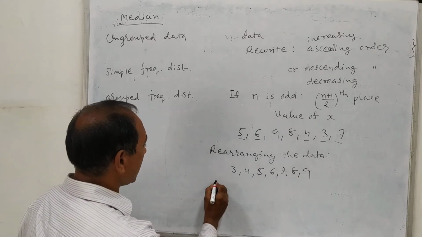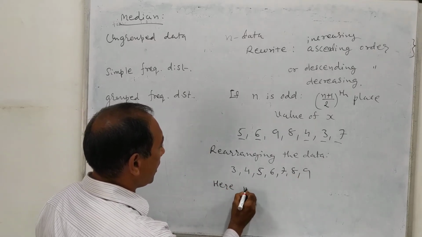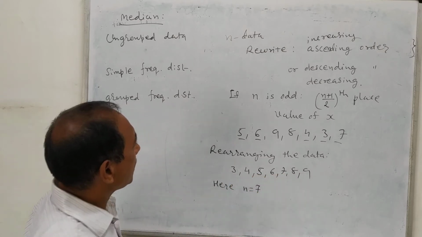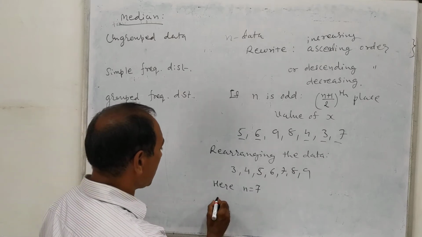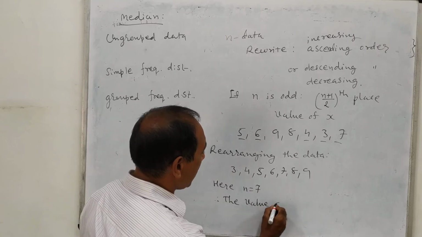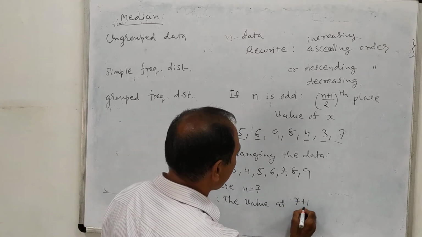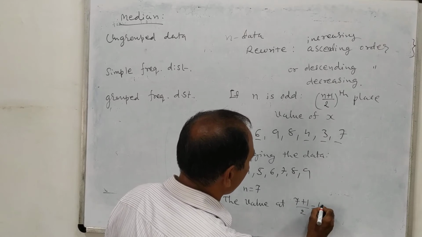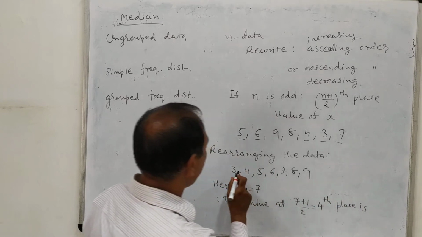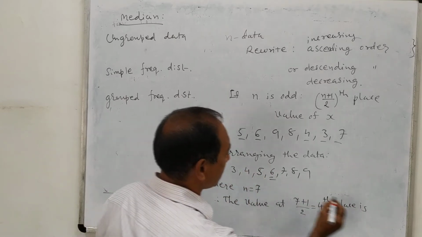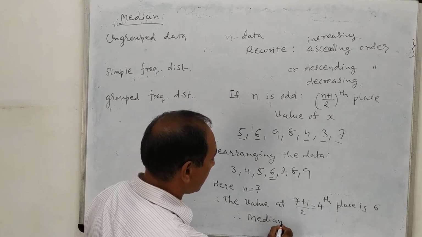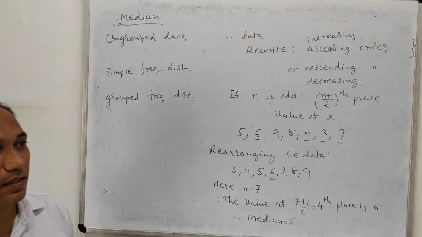So here we can see that n is the total number of data: 1, 2, 3, 4, 5, 6, 7. So it is an odd number. Therefore, the value at n plus 1 by 2, equal to 4th place, is 1, 2, 3, 4. It is 6. And therefore, our answer, median, is equal to 6. So it is also very simple.